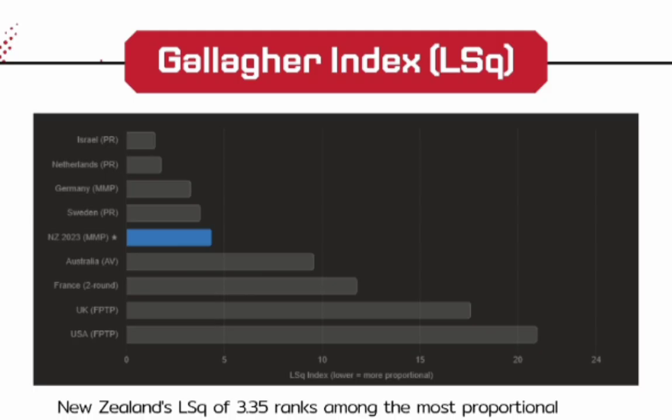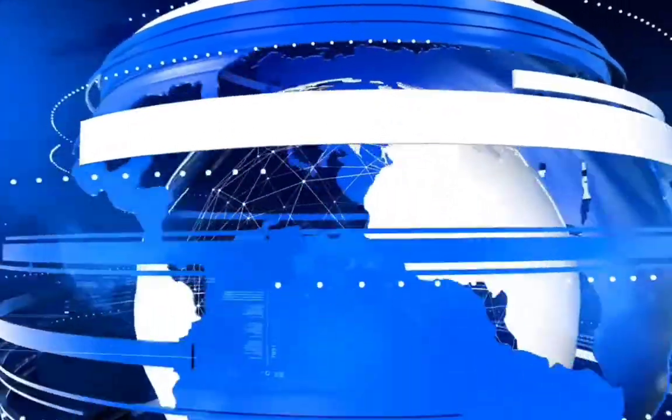Gallagher index LSQ: New Zealand's LSQ of 3.35 ranks among the most proportional democracies in the world, comparable to Germany, another MMP system, and well below the FPTP system of the UK, around 17.6, and the USA, around 21. This validates New Zealand's 1996 switch from FPTP to MMP, which was specifically designed to reduce disproportionality. The small remaining gap is most attributable to the 5% party threshold and the Maori overhang seats.